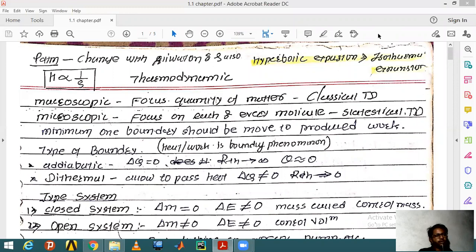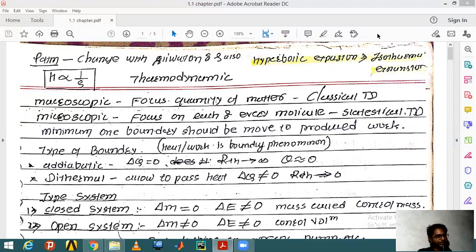I'm starting the basics of thermodynamics, the first chapter. It is very much relevant to your GATE syllabus and the PK Nag book. In the PK Nag book, the first chapter covers almost the basics of thermodynamics, basic laws and basic equations, and on the basis of that we will cover the basic topics which will help you in your GATE preparation.